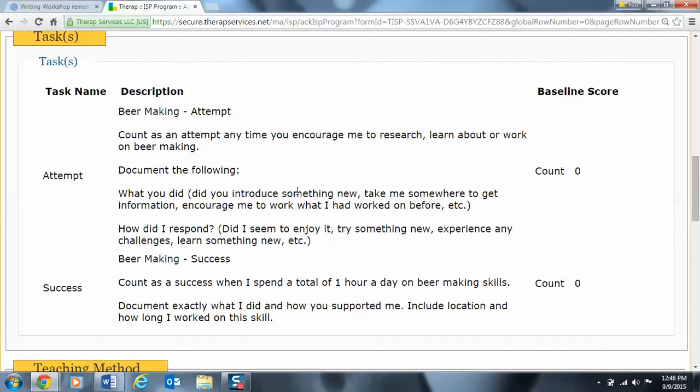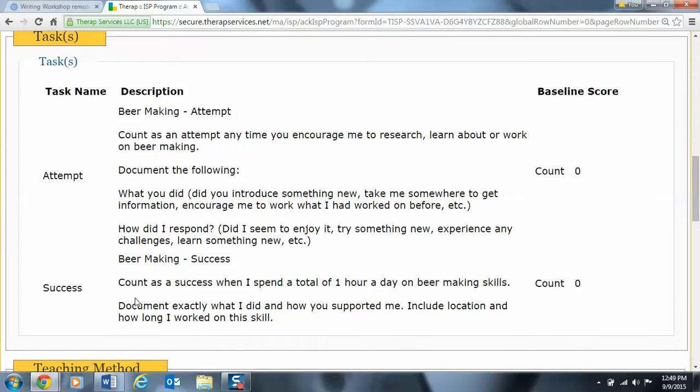We want to document what we did. Did you introduce something new, take me somewhere to get information, encourage me to work on what I had worked on before, etc.? How did I respond? So again, our attempts are what did we do to run the objective as outlined and what was the person's response to what we tried.